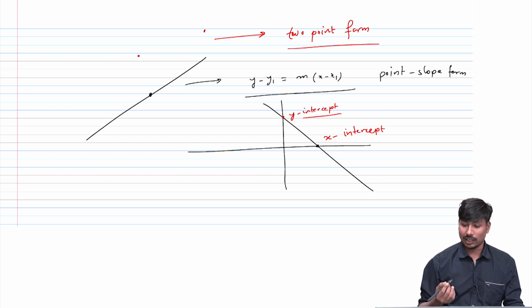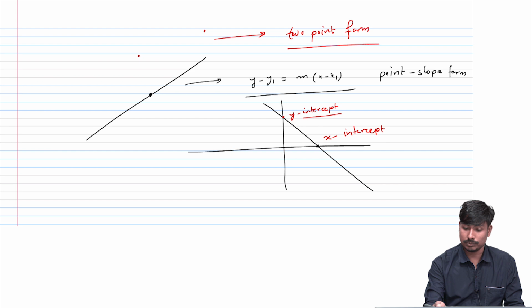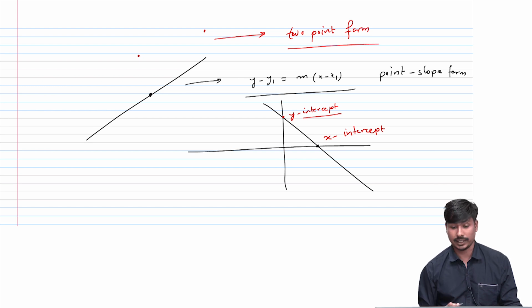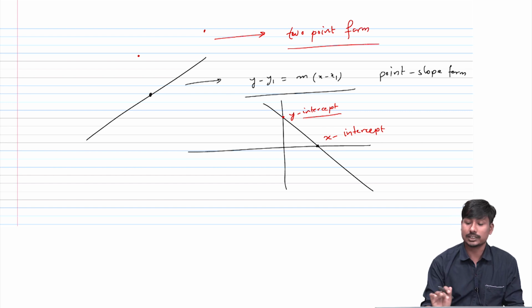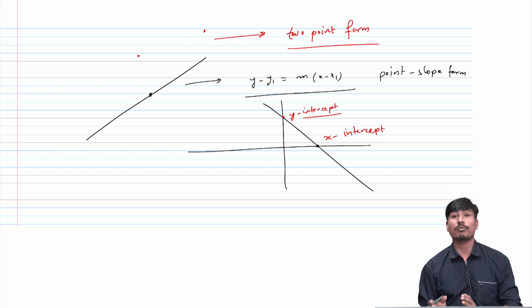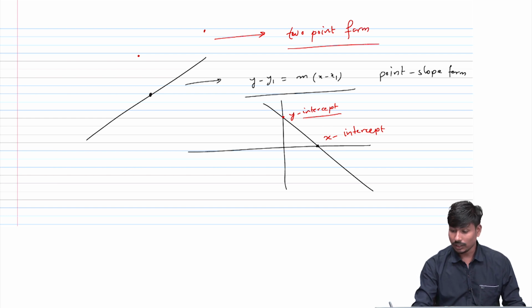But here the question is, can we have something unique, only one form, with which we can find everything we want about this line, all the information, all the requirements, like whether points satisfy the line or not, where 2 lines are intersecting, what the slope of the line is? Do we have any such form? So another form was created, and it is called the general form of the line, the general equation of the line.